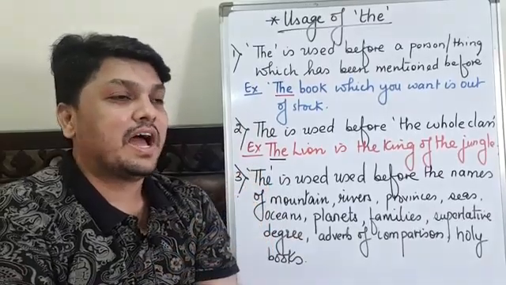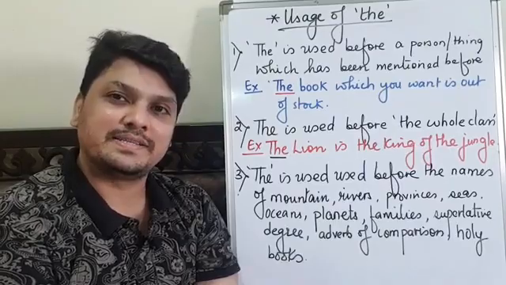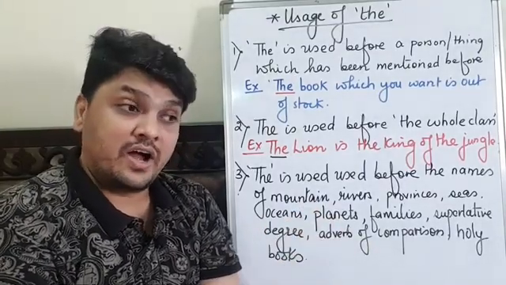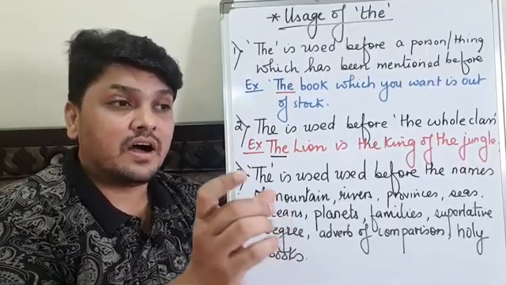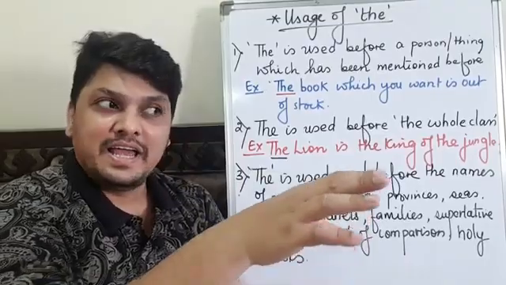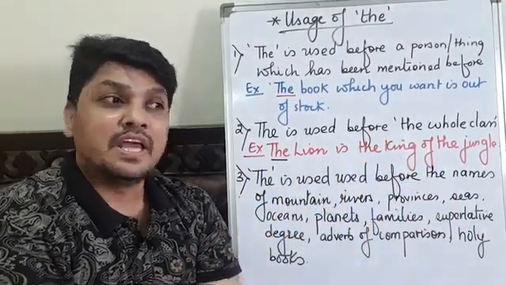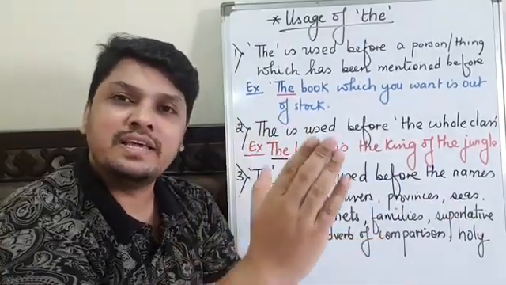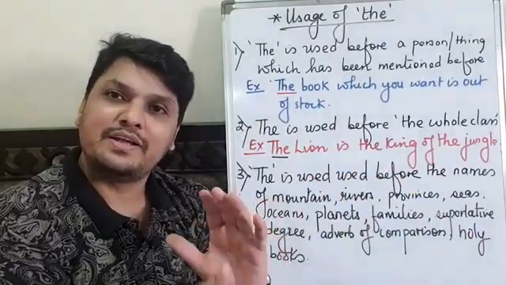You can't say the Russia, but you can say the USSR. As I told you, the is used before a proper noun where you are comparing. If she is a good singer, you can say she is the Lata of our class. If he's a good cricketer, you can say he is the Virat or Dhoni of our class. So you can do it in that way.